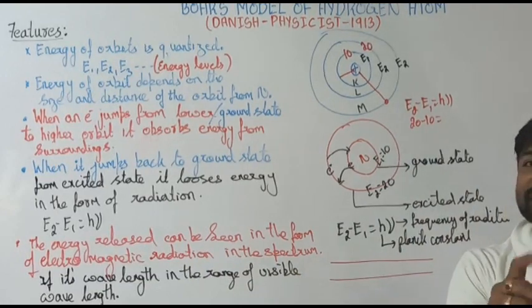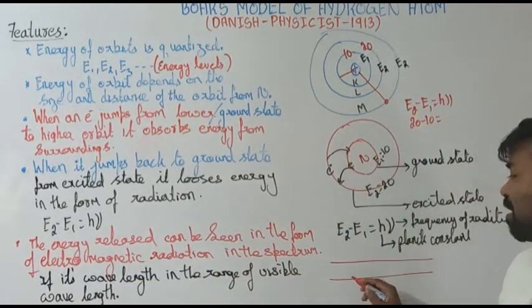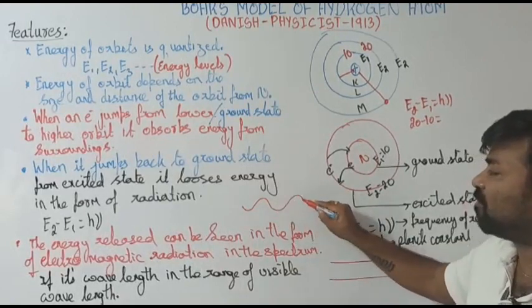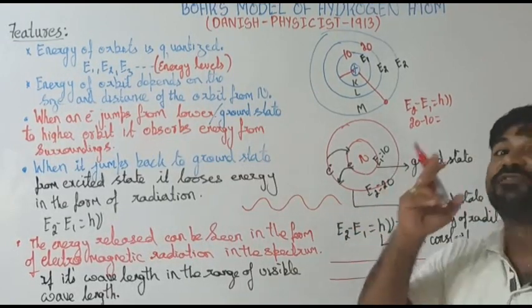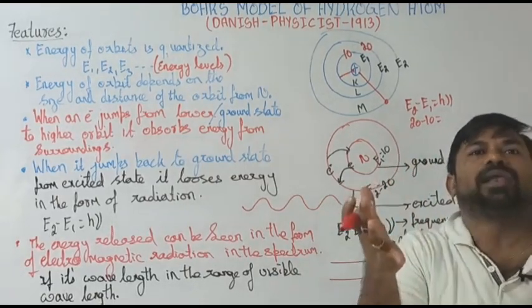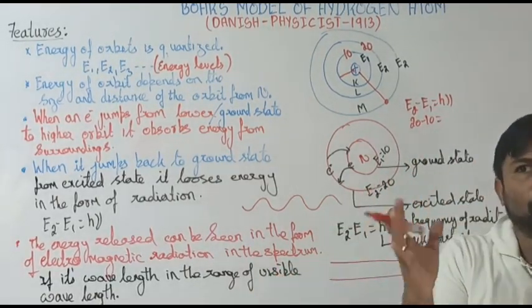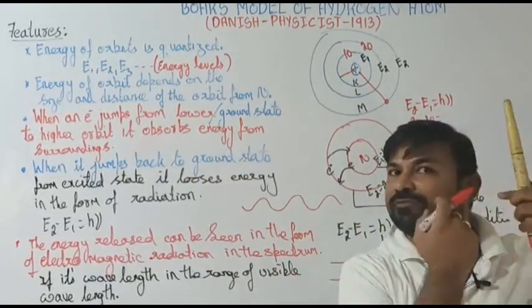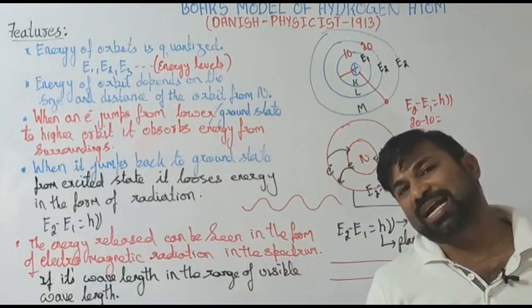But the condition is, if the energy which is coming out in the form of waves has a frequency under the visible spectrum or visible wavelength, then we can see it. If it is beyond our wavelength of visibility, we can't see it.